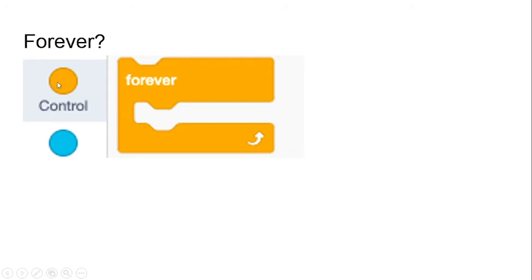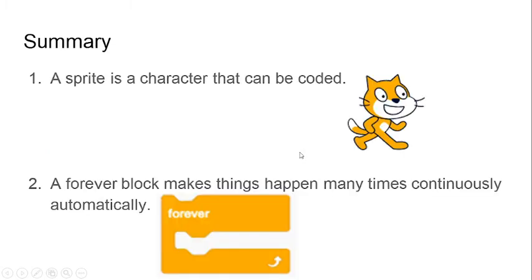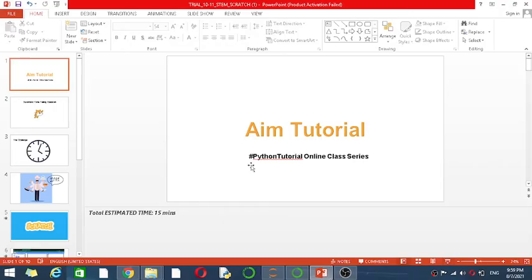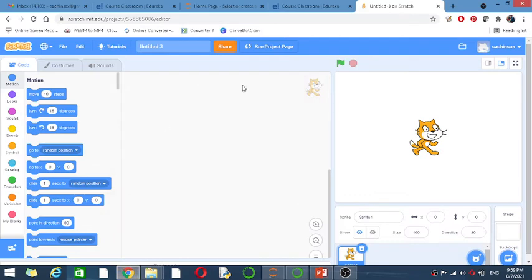Then we will move to the control section, within the loop, how this forever loop is going to work. We move ahead on the developer side: we just drag and drop this, and it will move 10 steps ahead.